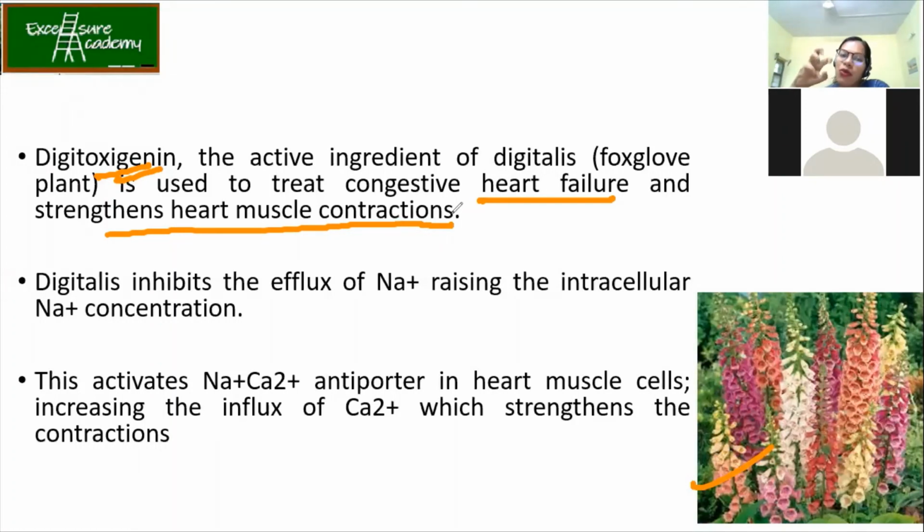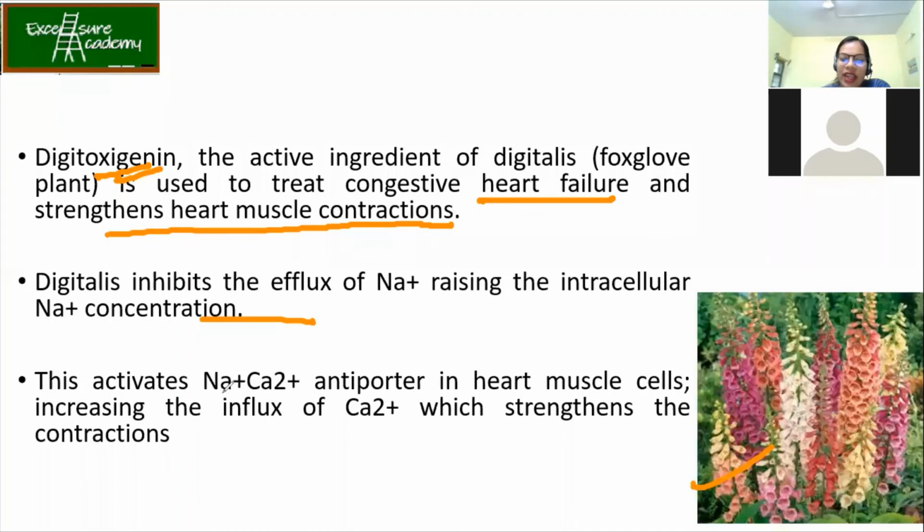So it is going to increase your heart muscle contractions. Now, suppose a normal healthy person takes this digitalis, what will happen? It will make more contractions, right? And the beating will be very slow. So what happens? The person will die of the cardiac arrest. Getting the point? In the previous, it is because of the high BP, the person will die. In this case, it will be because of the arrest. It won't be able to contract further. Now, digitalis again inhibits the efflux of Na+, raising the intracellular Na+ concentration.